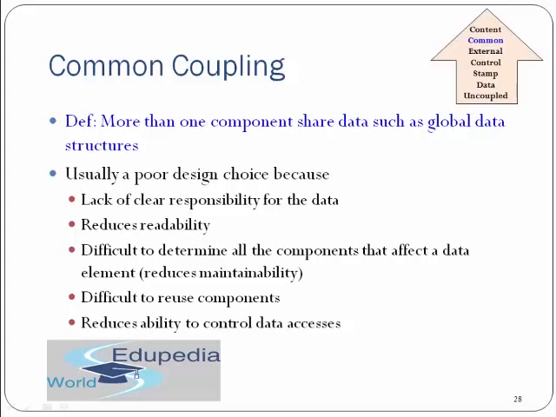If there's a lack of clear responsibility for data, it also reduces readability. It is difficult to determine all components that affect a data element, and it's difficult to reuse components. It reduces the ability to control data access. That's why having more common coupling is not at all a good idea.